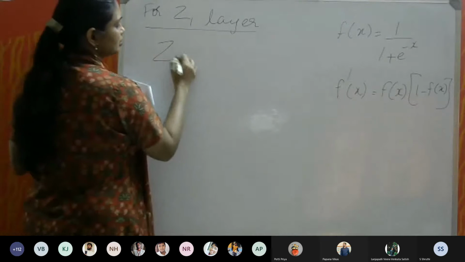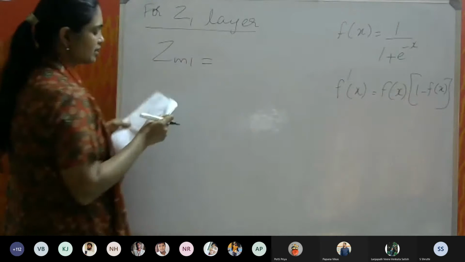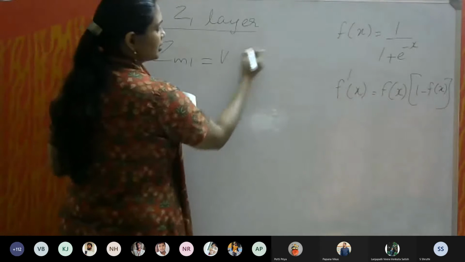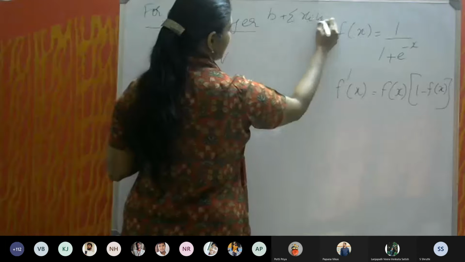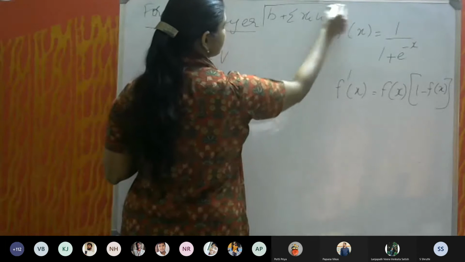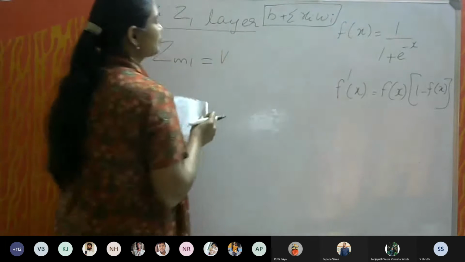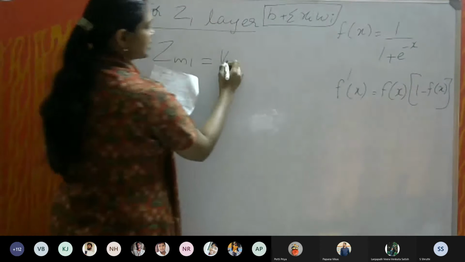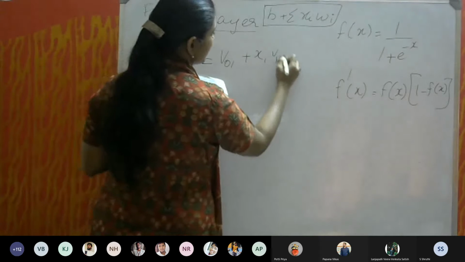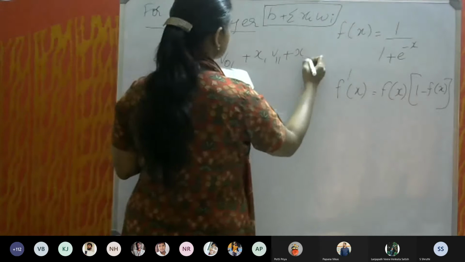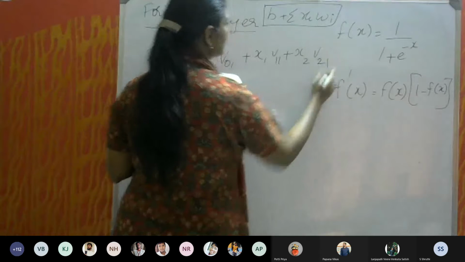Z in 1 will be, by our standard formula, B plus sigma xi vi. It is written as V01 plus x1 V11 plus x2 V21.